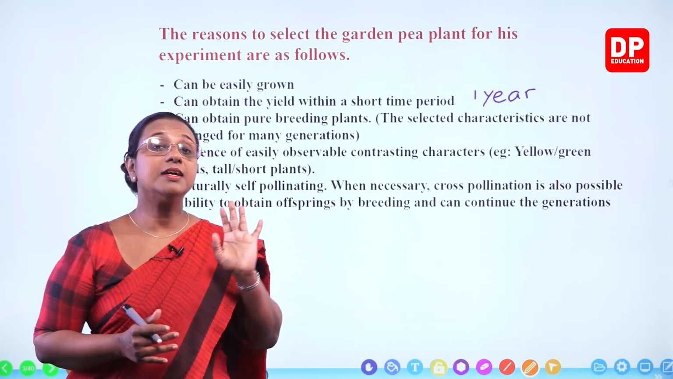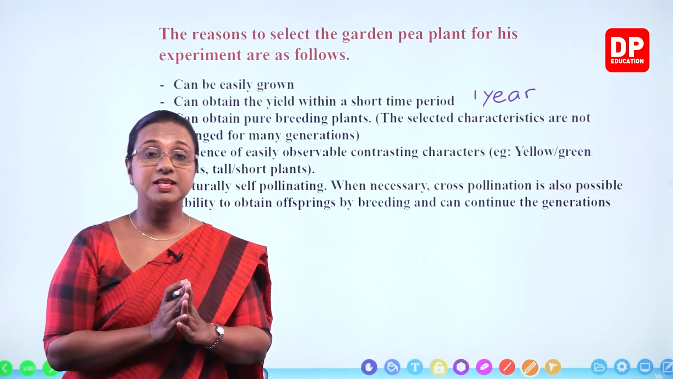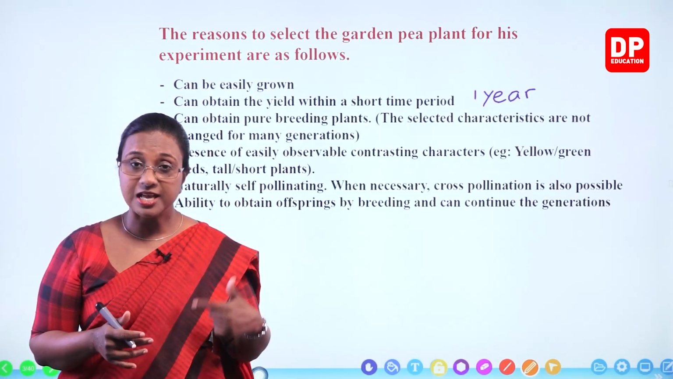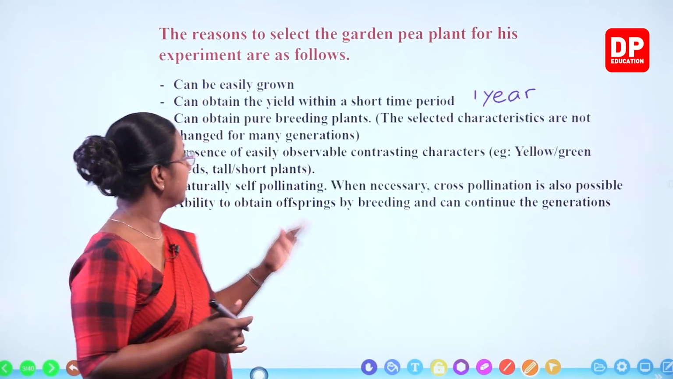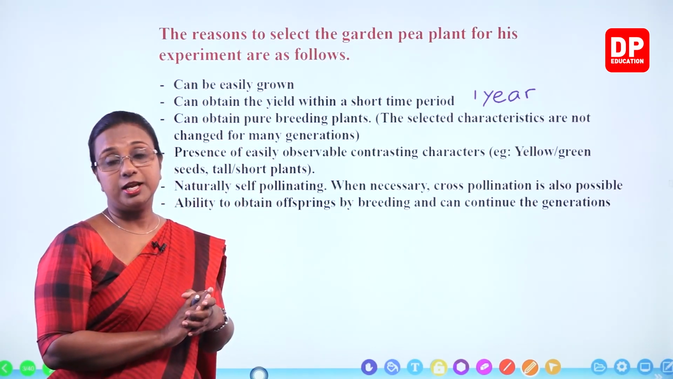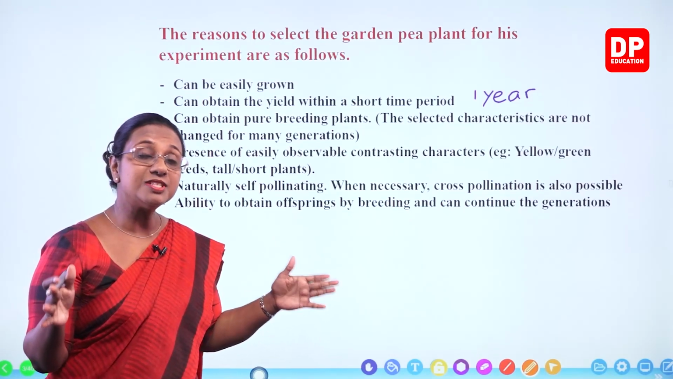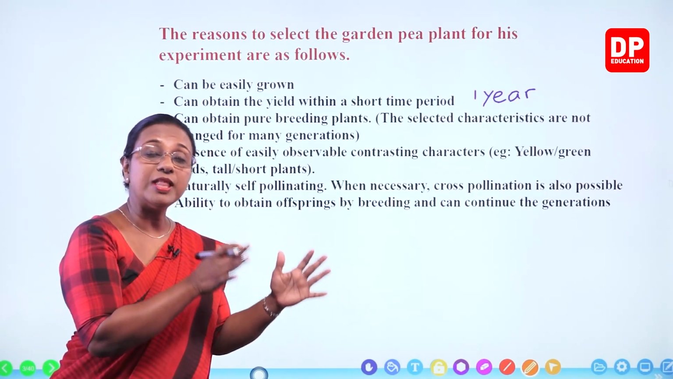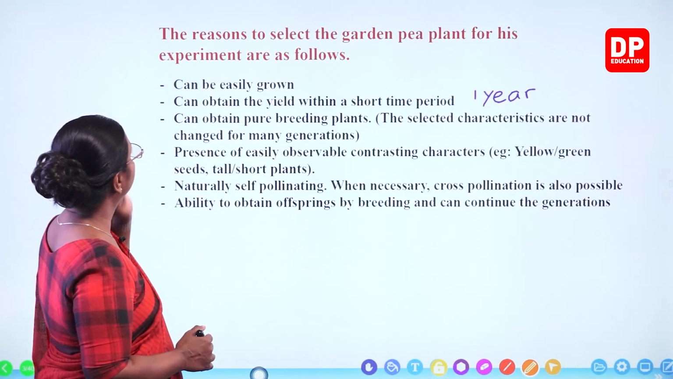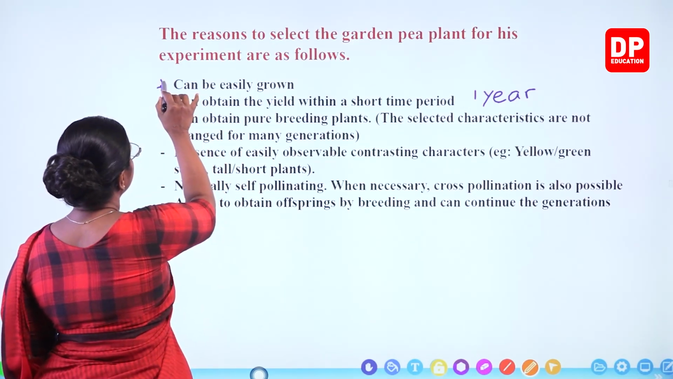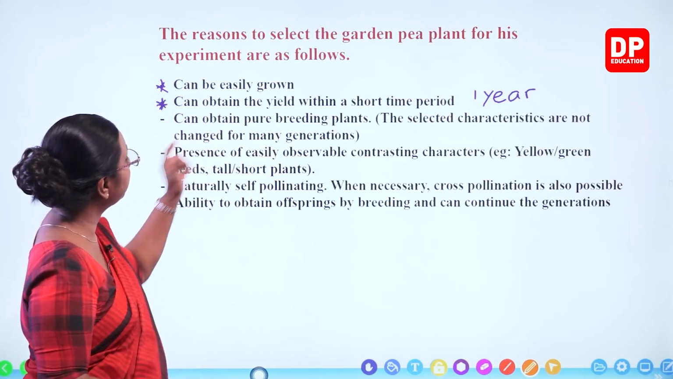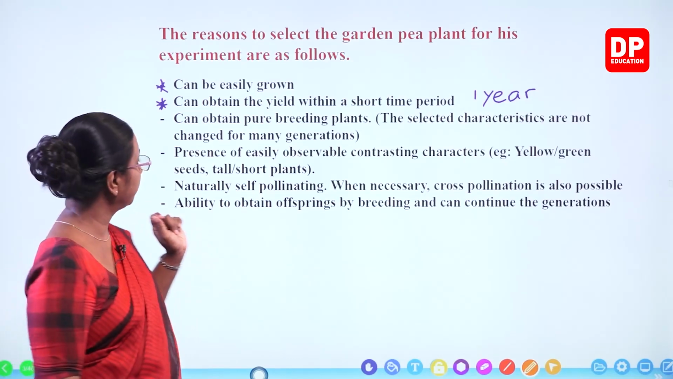So here the garden pea plant, that is Pisum sativum, is an annual plant. Within 1 year, the life cycle is completed. So because of that, the yield can be obtained within a short period of time. The whole life cycle is 1 year, so before that, you will get the yield. That is the second reason. So first one, can be grown easily. Second one, can obtain the yield within a short period of time.